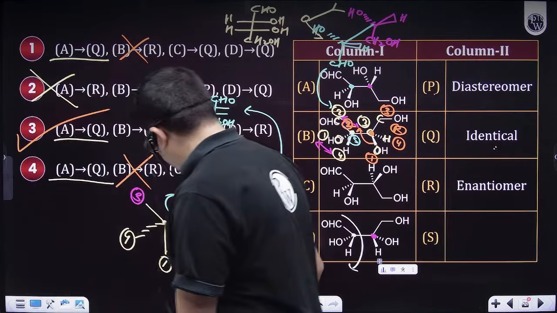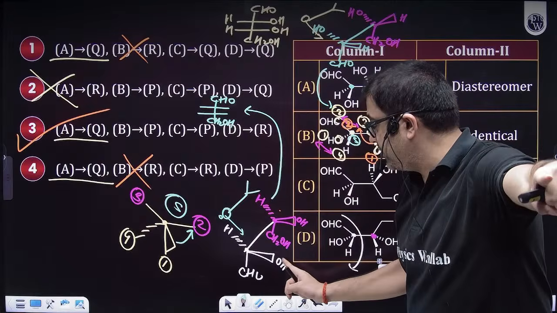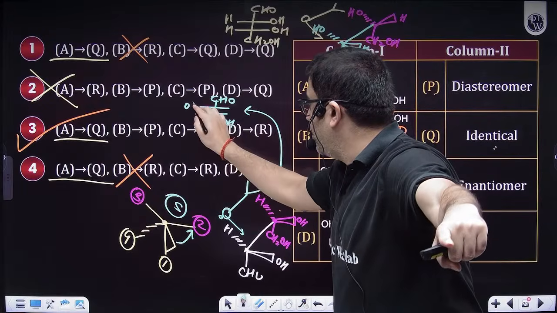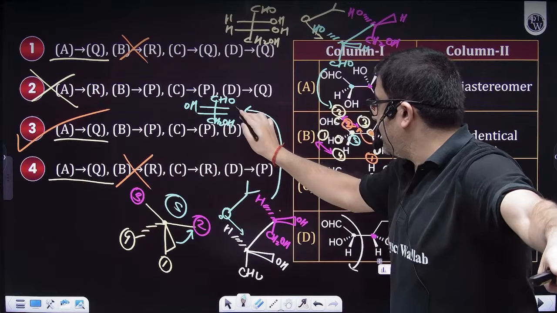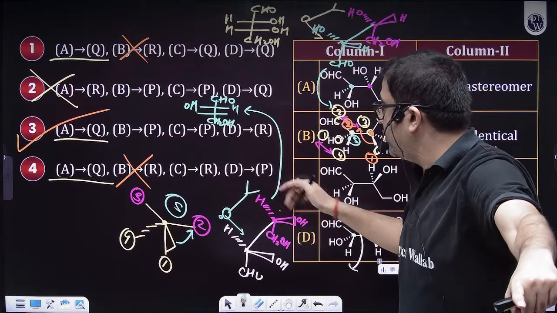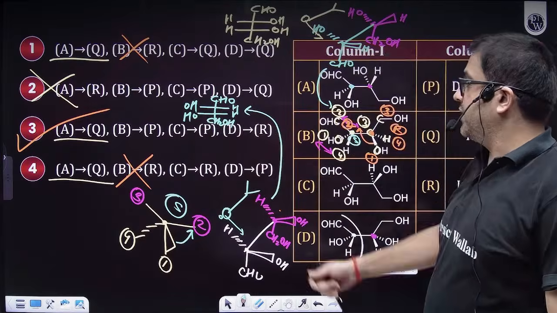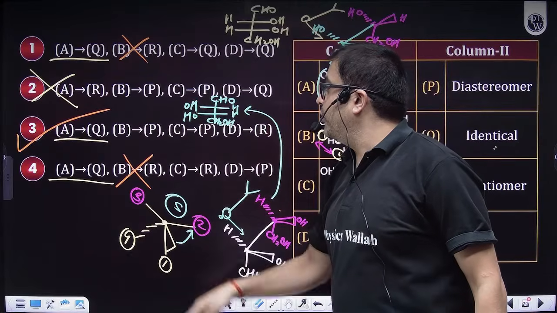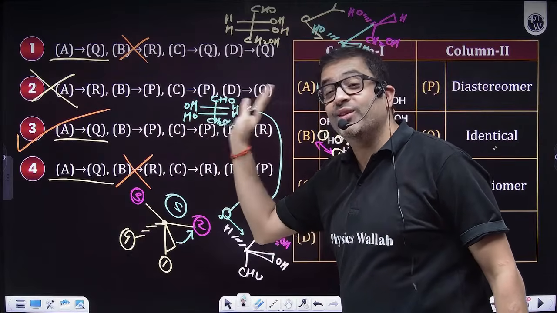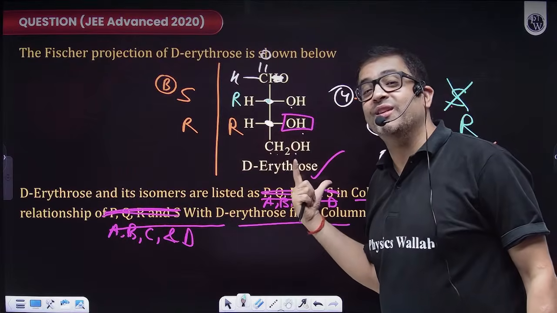And sir, if I'm lying down like this, then outside is on my left side. So this is OH on my left, and H on my right. Then here also outside is OH on my left and H on my right. Both OH on the left side, sir. The given compound is having both OH on the right side, sir.